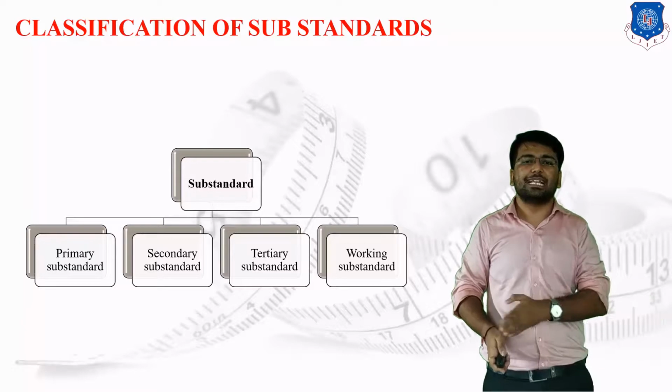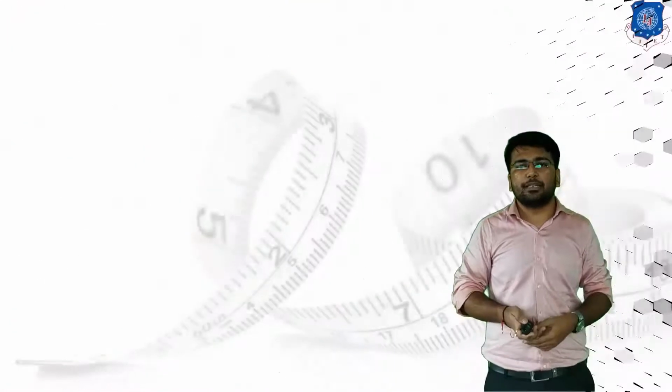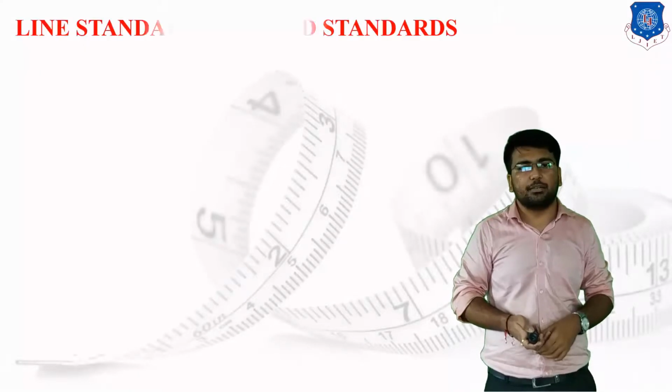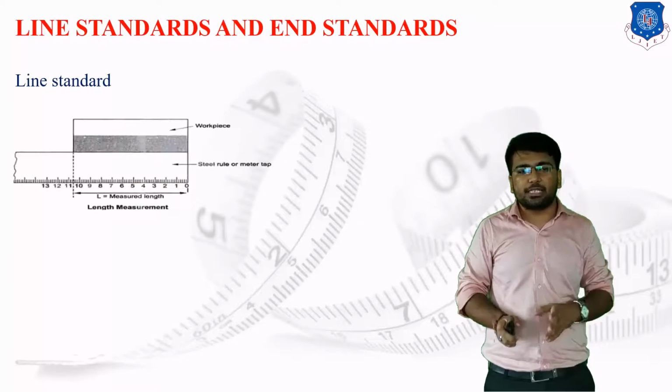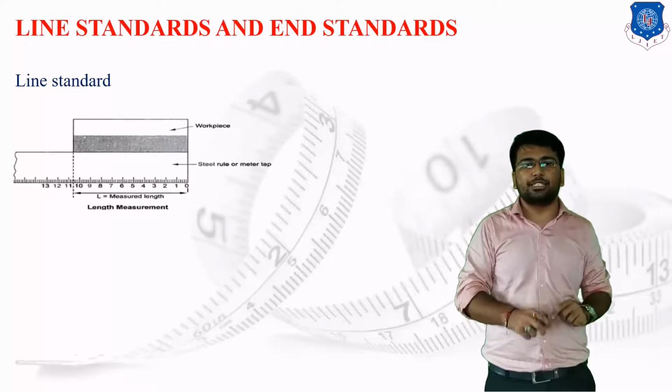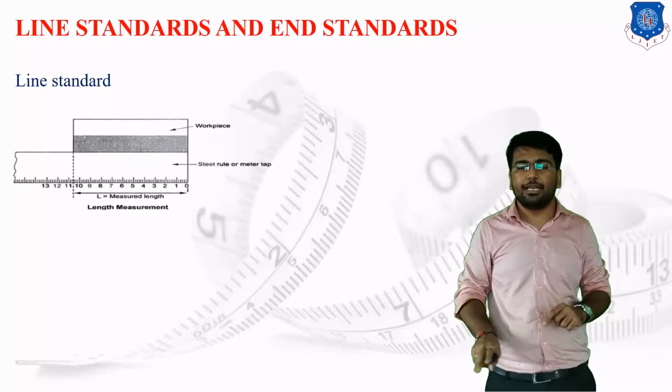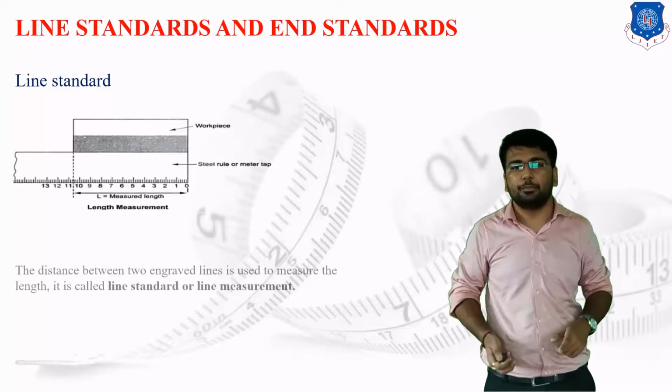So this is the basic classification of the substandard. Then the next topic is the line standard and end standard. As the name suggests, the first one, line standard, means the distance between the two engraved lines which is used to measure a length, and it is known as line measurement or line standard.